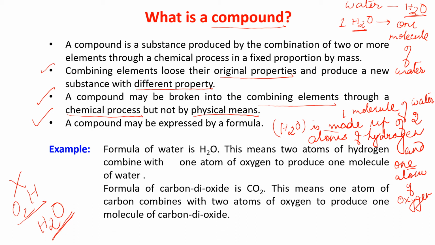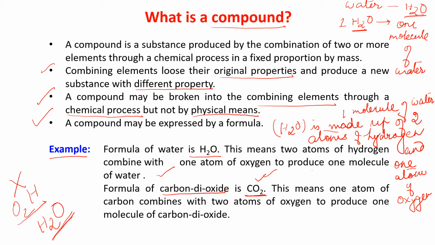See the example I have written here. The same thing I have told you is written here. The formula of water is H2O. This means 2 atoms of hydrogen combined with 1 atom of oxygen to produce 1 molecule of water. Similarly, carbon dioxide is a gas. The formula of carbon dioxide is CO2. It's having a particular formula. If I write CO2, it means 1 molecule of CO2.